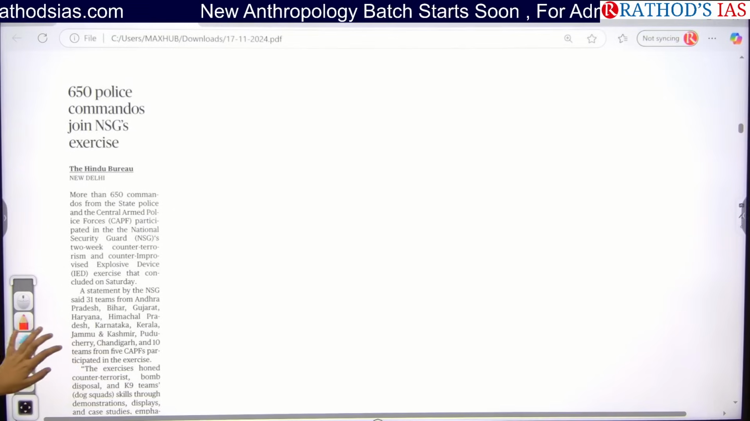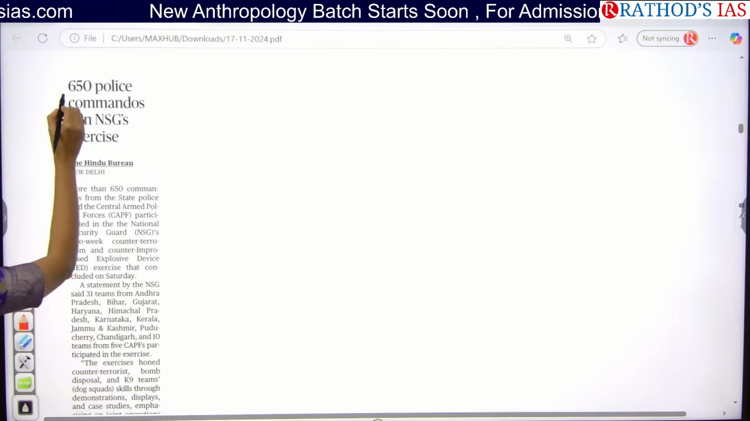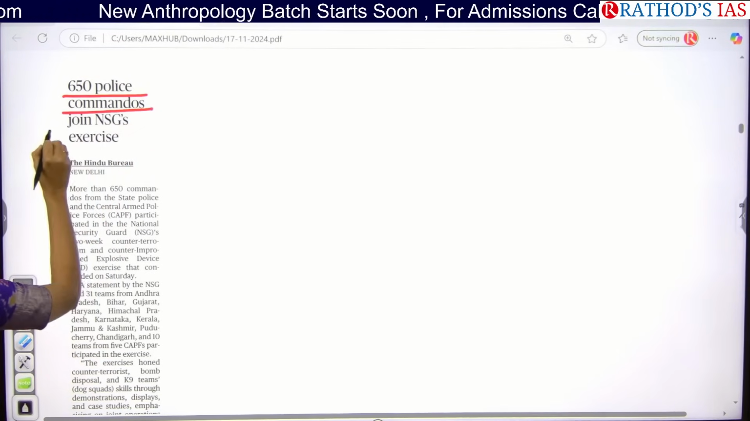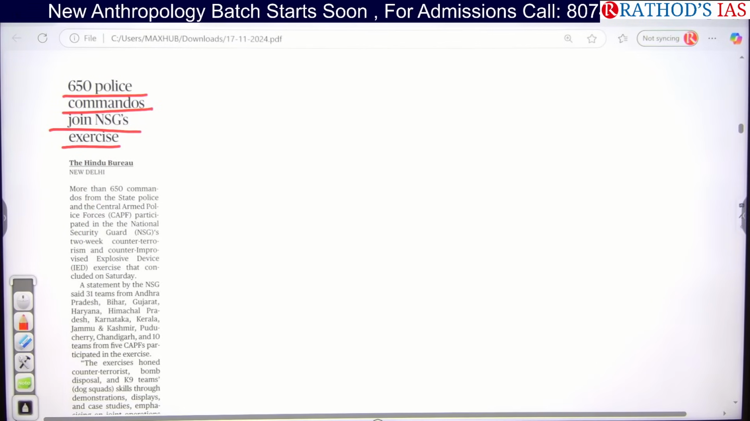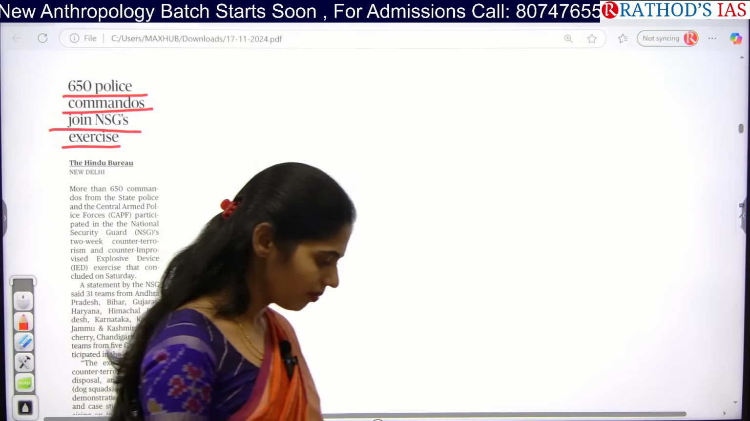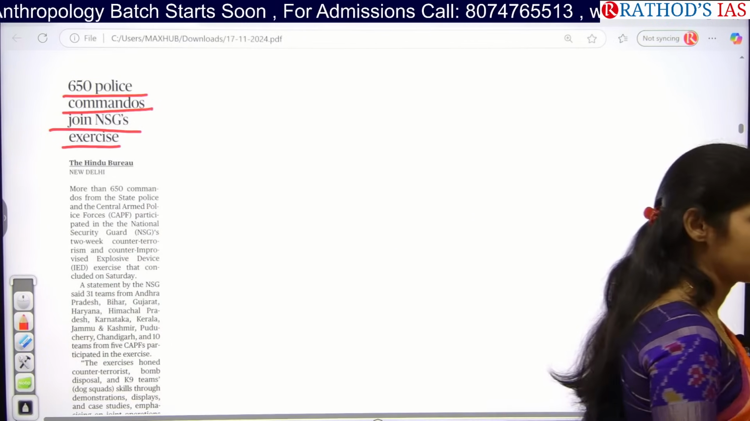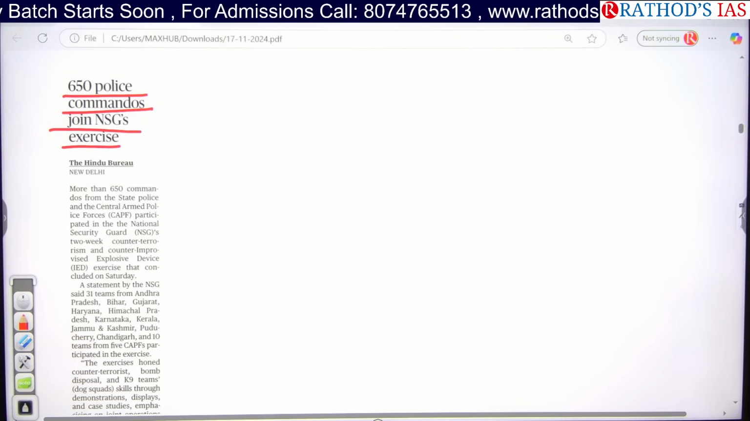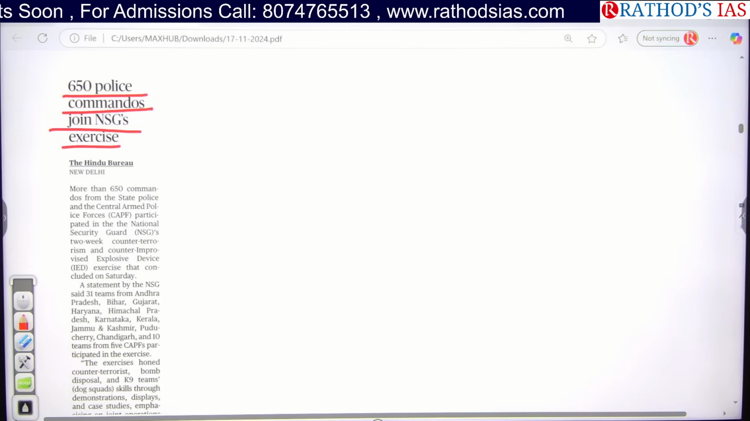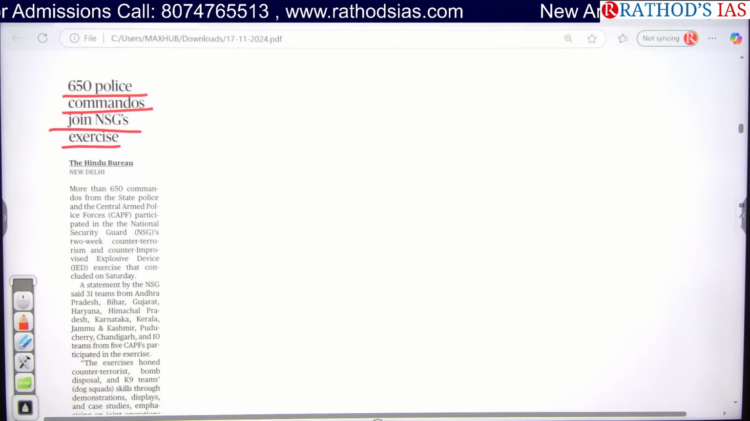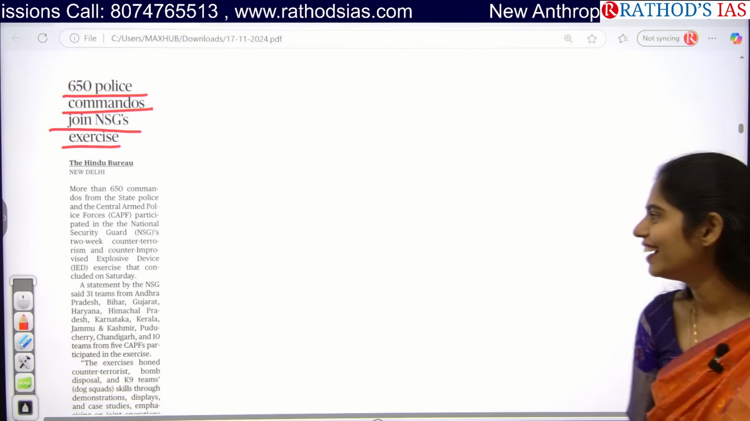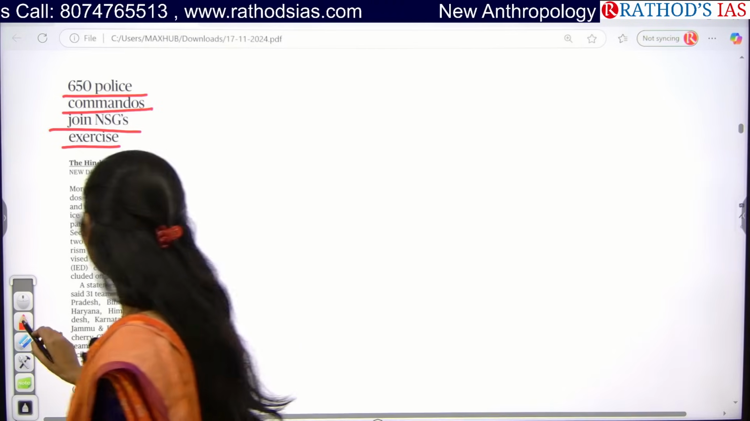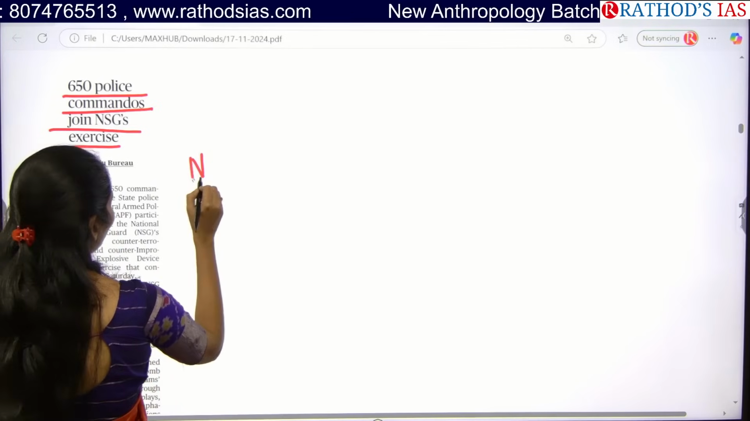Okay, see this article. 650 police commandos join NSG's exercise. Tell me what are the keywords? NSG. What is this NSG? National Supply Group? What is this? National Security Guard. Very good. It is National Security Guard.